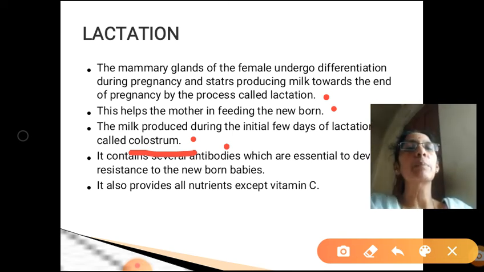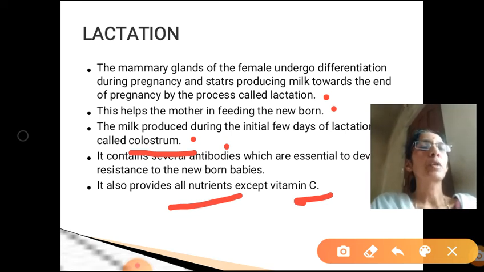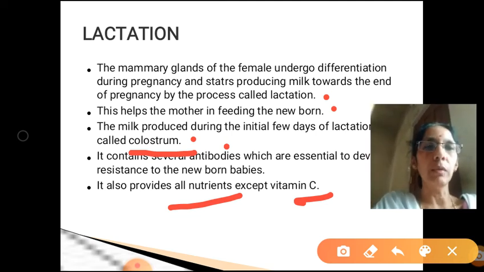Another reason is it provides all the nutrients except vitamin C. So colostrum is very important. That is why doctors always recommend breastfeeding for newborn infants.